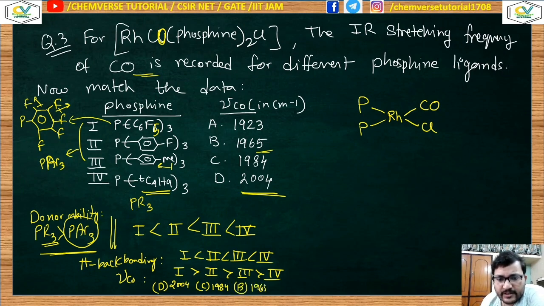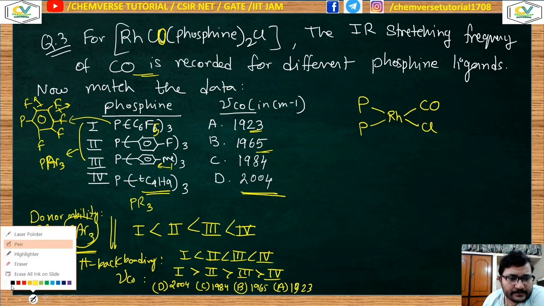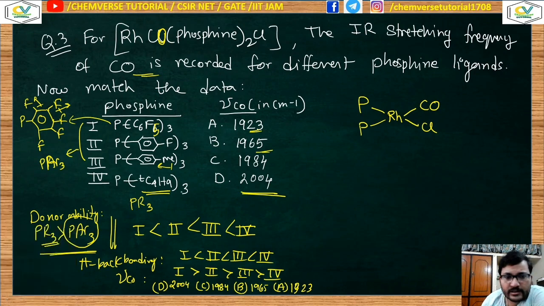So 1965, and for the 4 it is 1923, that means entry number A. So from here what I can see is that 4 is matching with your option A, 3 is matching with your option B, 2 is matching with C, and 1 is matching with D. This is happening in this case.